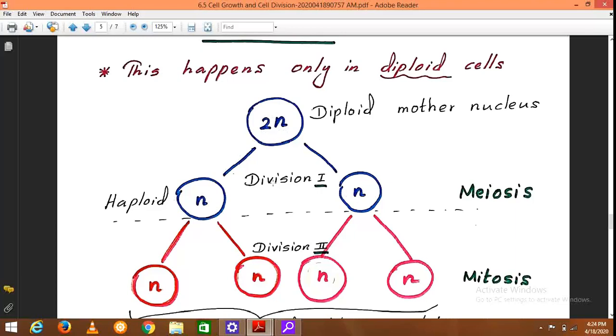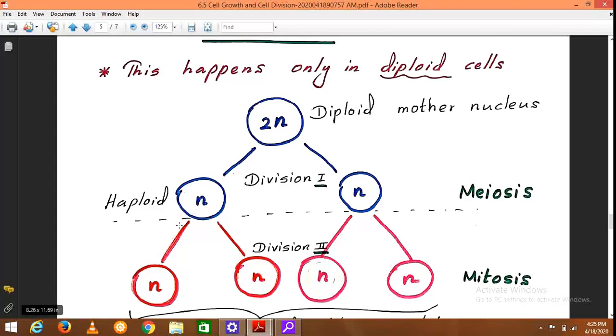These are haploid nuclei. Then division 2 is actually similar to mitotic cell division. There, this haploid nucleus produces another two nuclei which are also haploid.